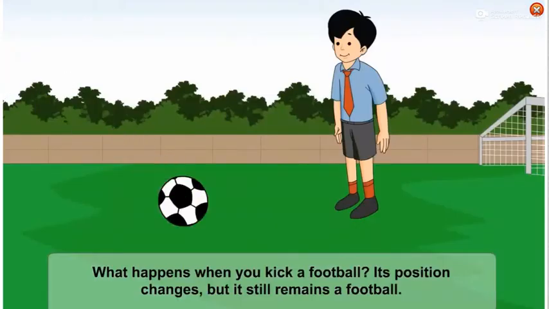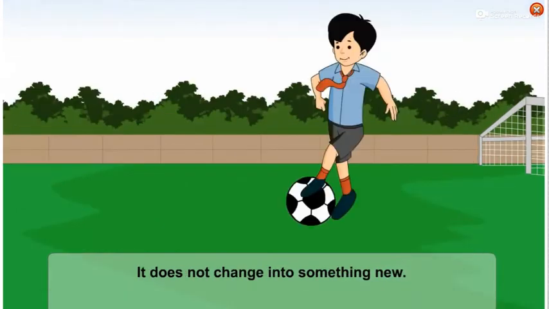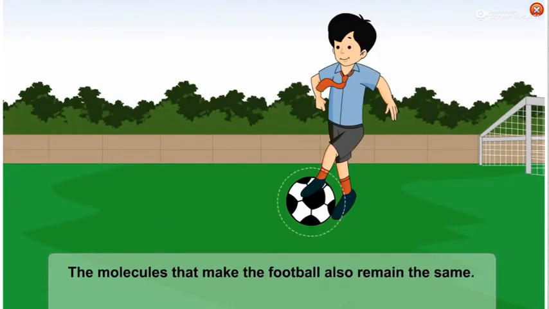What happens when you kick a football? Its position changes, but it still remains a football. It does not change into something new. The molecules that make the football also remain the same.